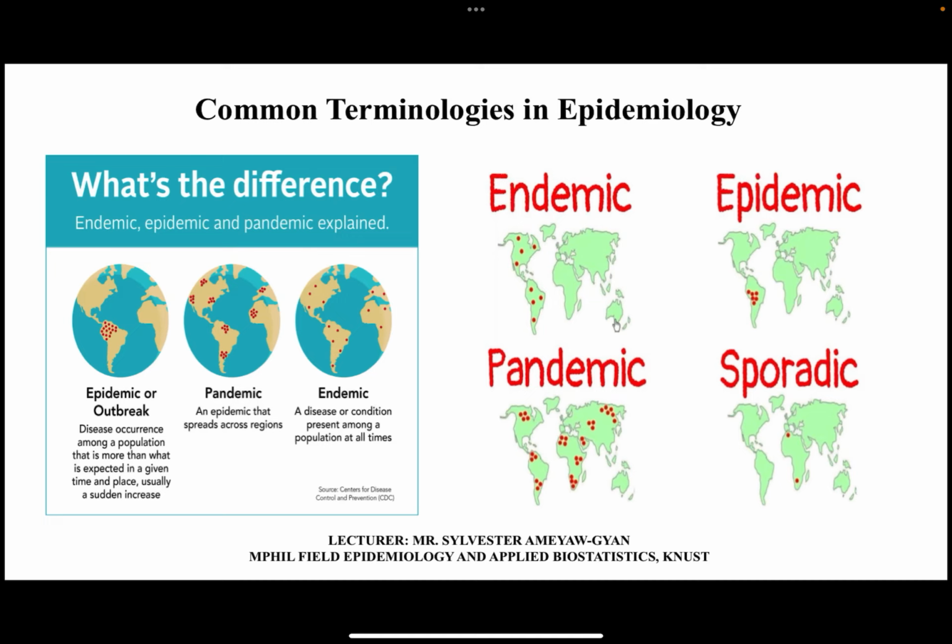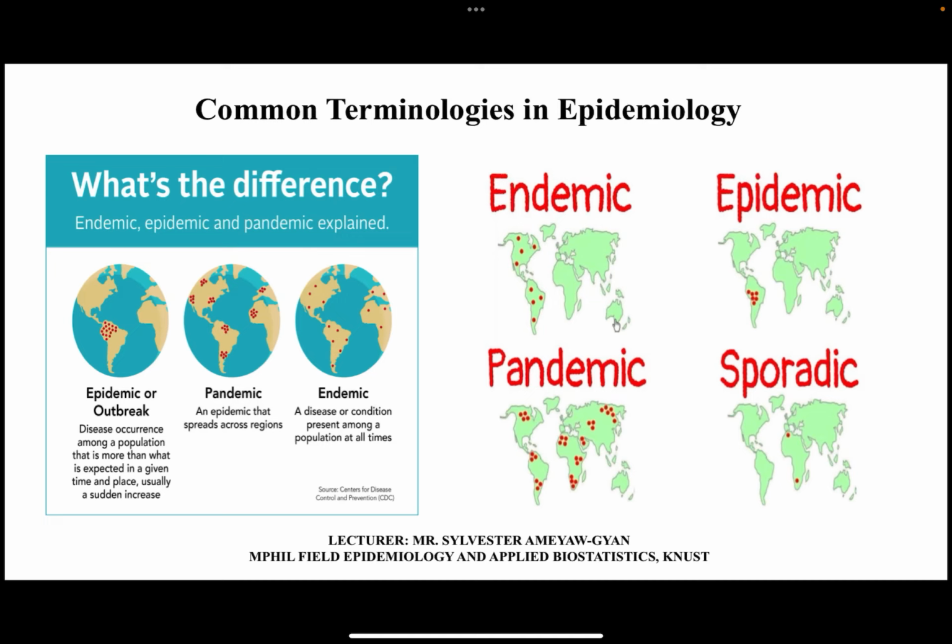Is that okay? Now, sometimes too, if you want to look at the difference, pay attention to the number of cases. For an epidemic, there is usually a higher number of cases, well above what is expected. In an outbreak too, the numbers will increase, but the volume of cases would not be that much compared to that of an epidemic. Another difference is the geographic spread. An epidemic can spread across cities or regions, but an outbreak is contained at one place.